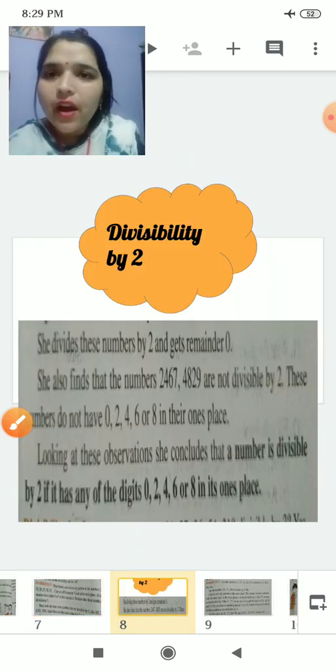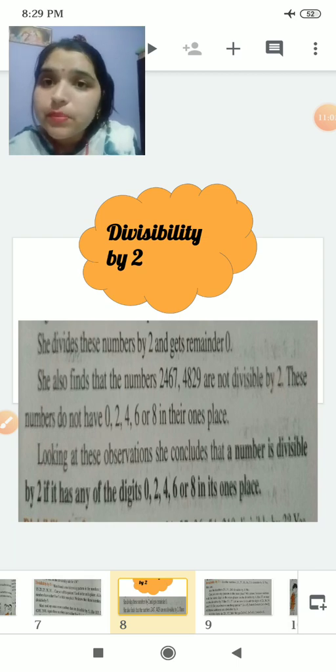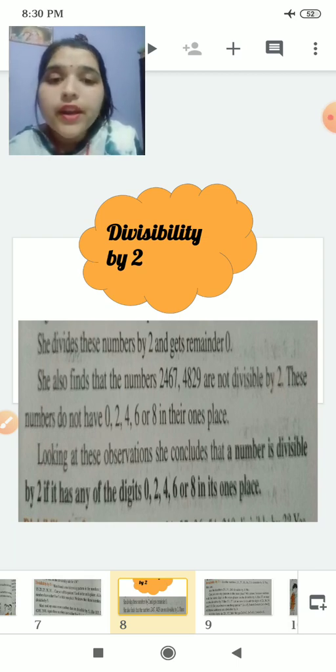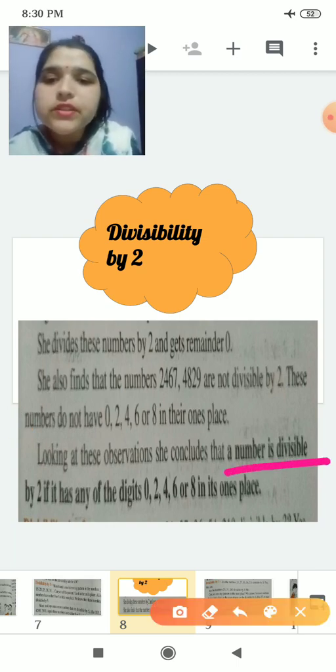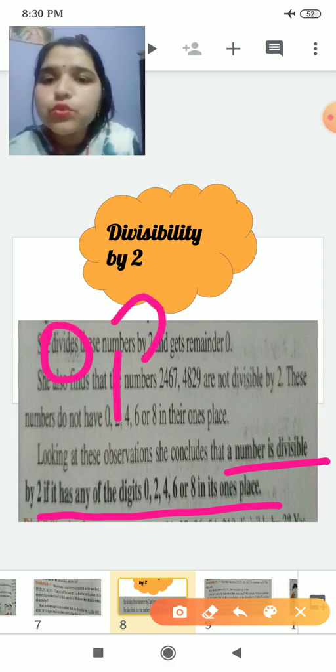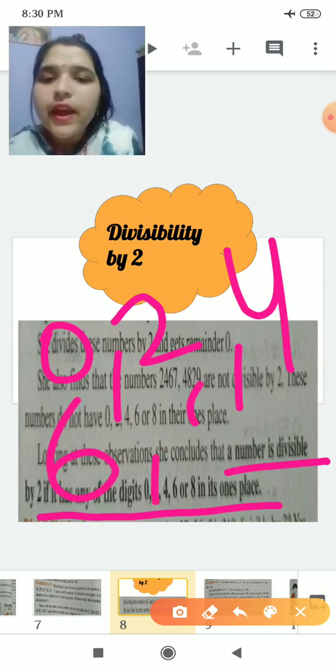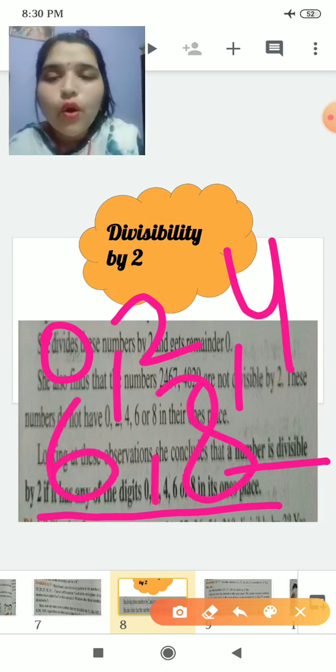We have divisibility by 2. For divisibility of 2, a number is divisible by 2 if it has any of the digits 0, 2, 4, 6, 8 in its ones place.